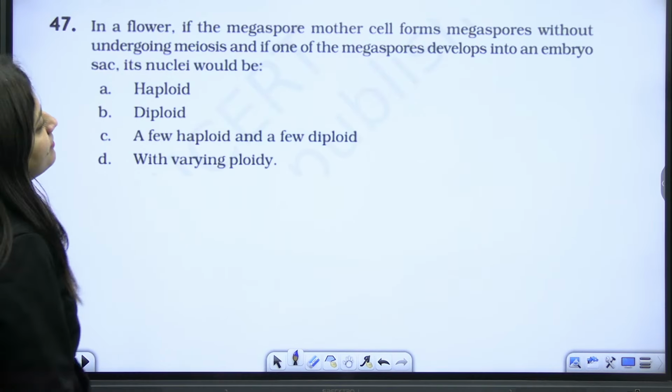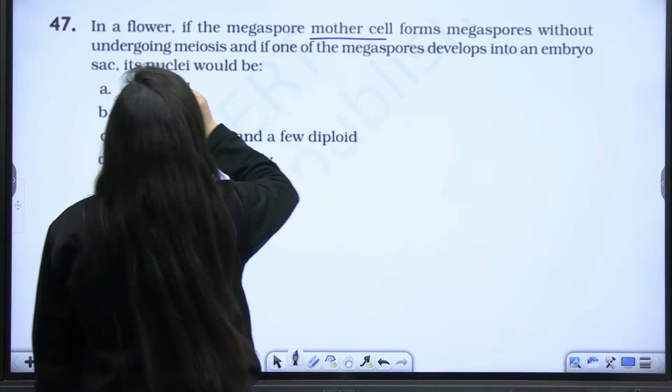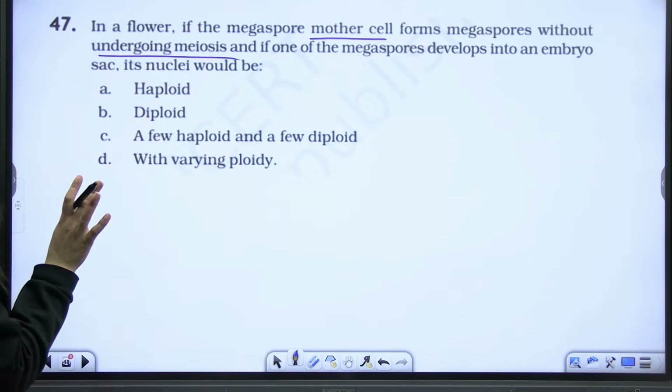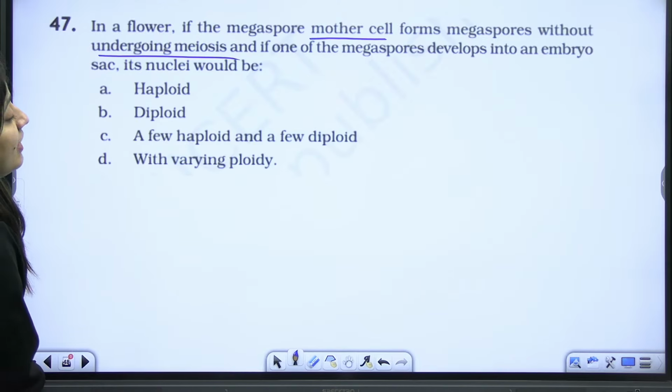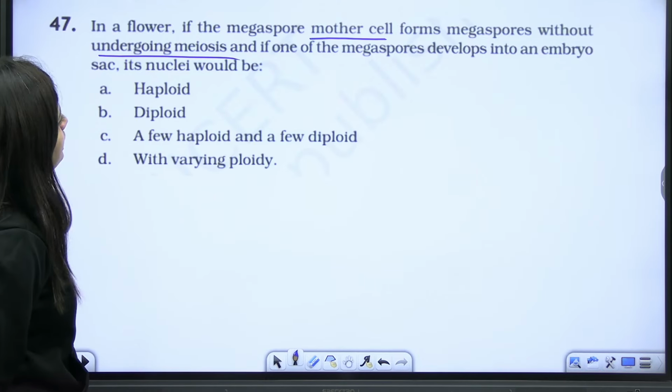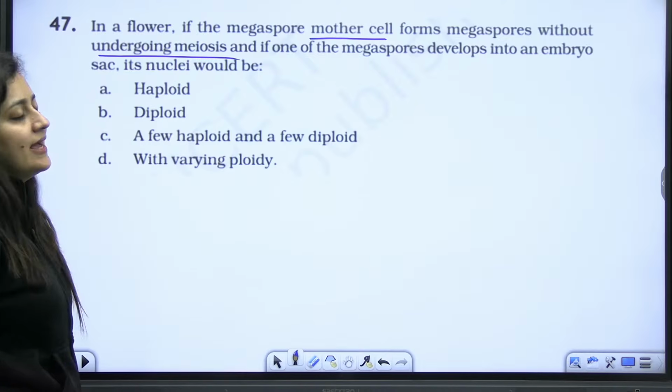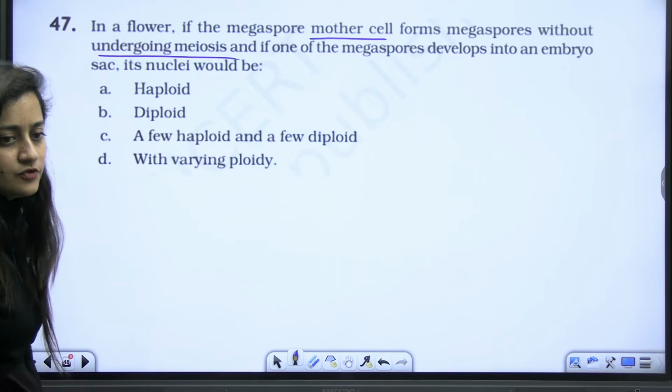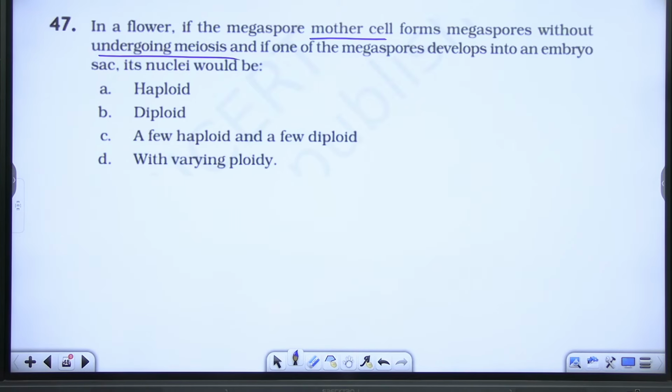Next, in a flower, if the megaspore mother cell forms megaspores without undergoing meiosis, and if one of the megaspores develops into an embryo sac, its nuclei would be? Nice question. Chalo, try to answer.